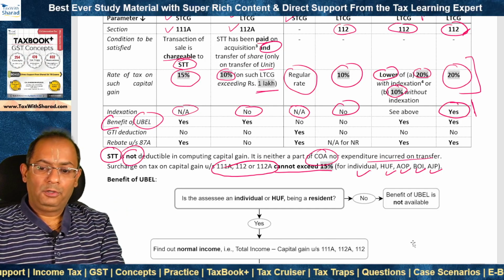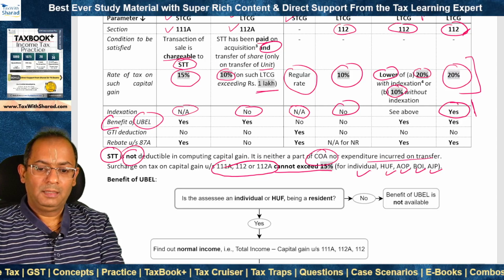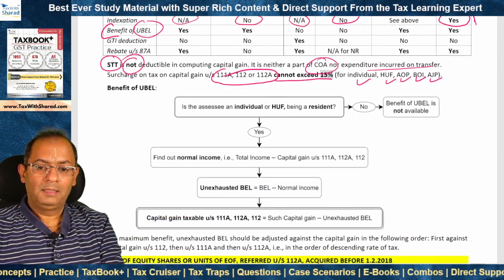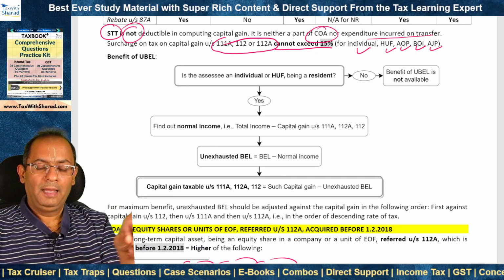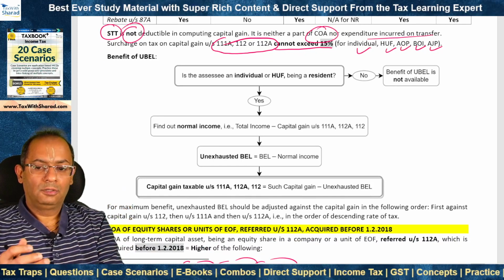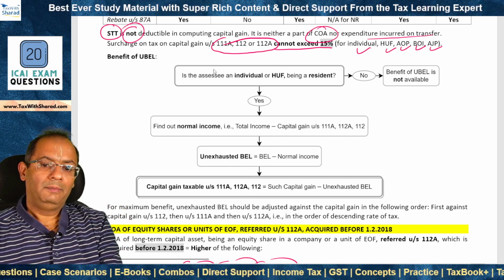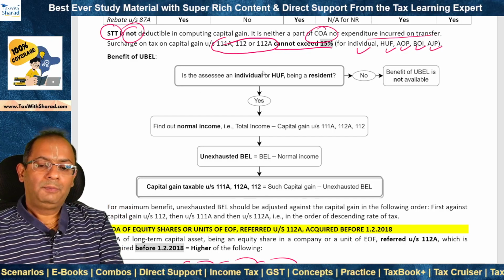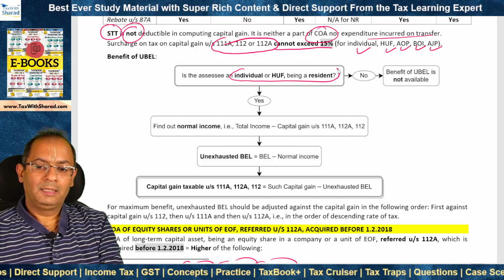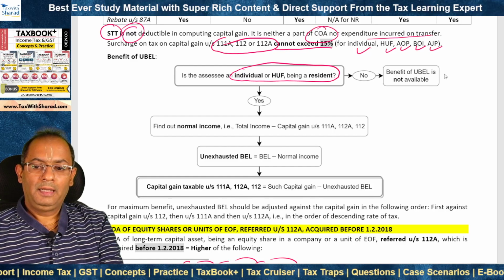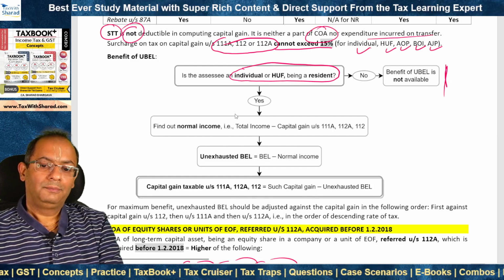Now we come to the benefit of UBEL, unexhausted basic exemption limit, which means that the basic exemption limit of 2.5 lakh or 3 lakh or 5 lakh is not fully exhausted. It remains unutilized. This benefit is given only to an individual or HUF who is a resident. If this is not the case, then this benefit is not available.